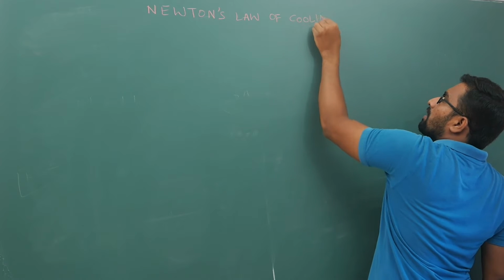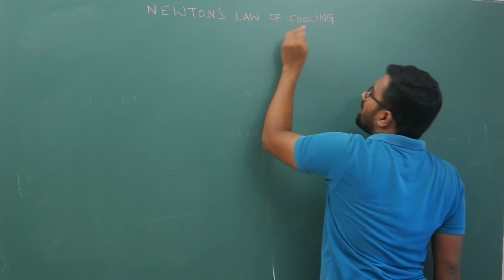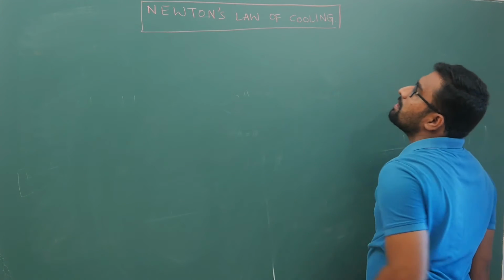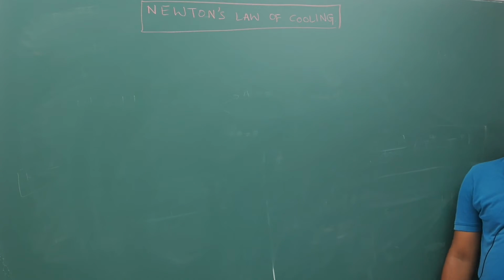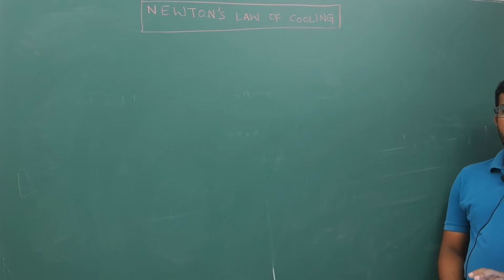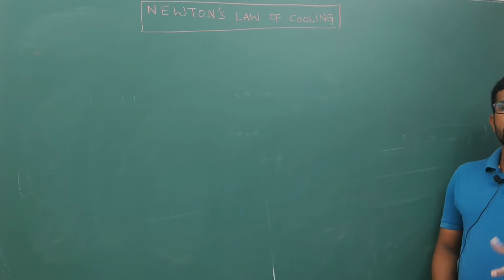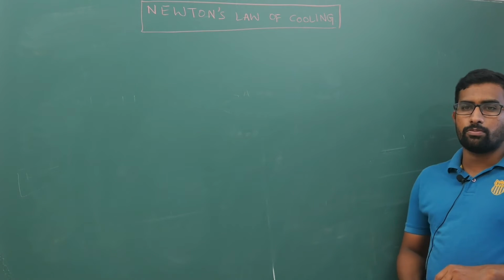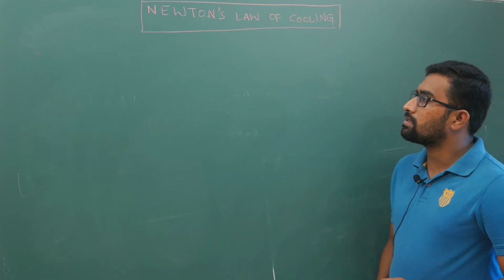Every two papers that you take, one question will come. It was coming till 2018, every alternate year at minimum, and from 2018, in one of the shifts this question is definitely coming. So this question is important, based on Newton's law of cooling.